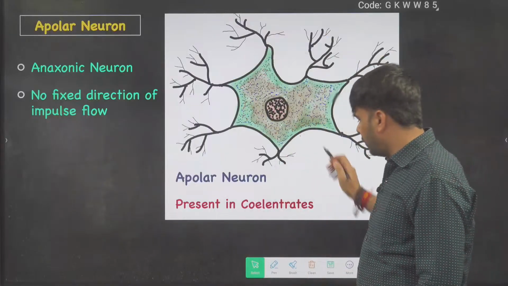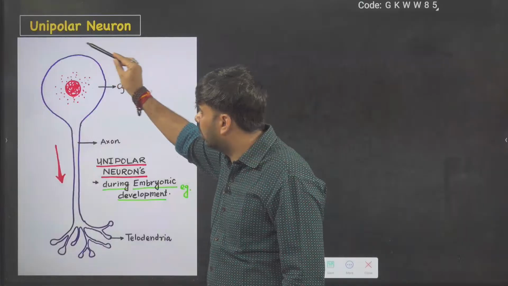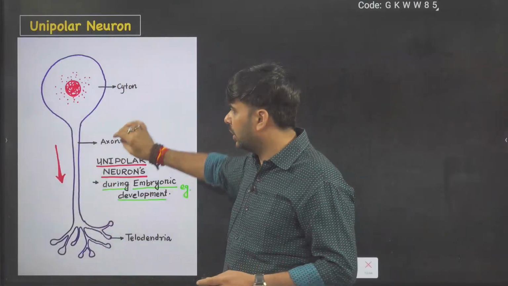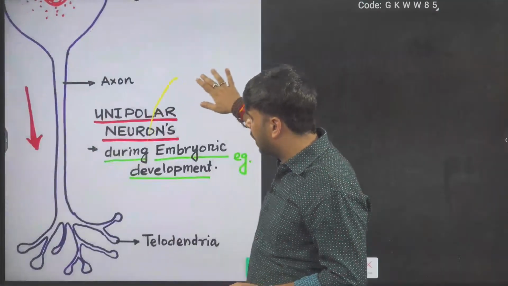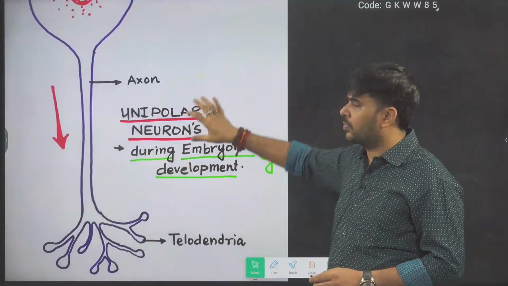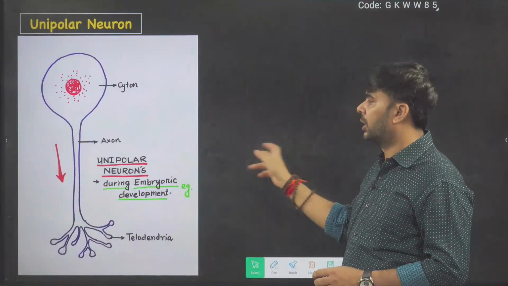Next, after this is the unipolar neuron. You see, no dendron, only single axon. It is called unipolar neuron, if visible to you. Okay, unipolar neuron. During embryonic development, our brain neurons are unipolar neurons.